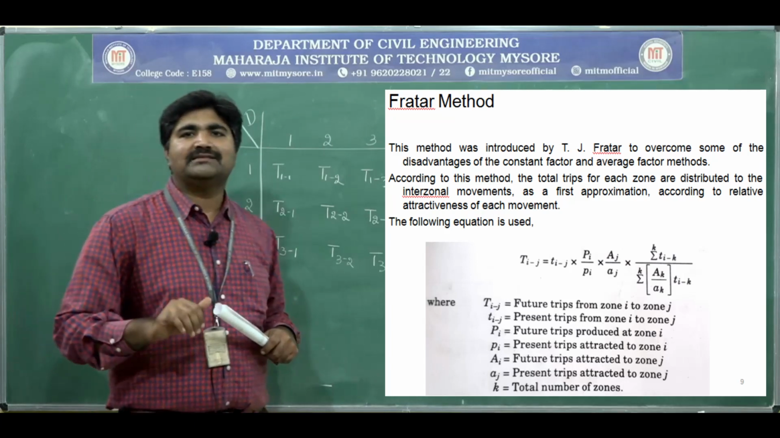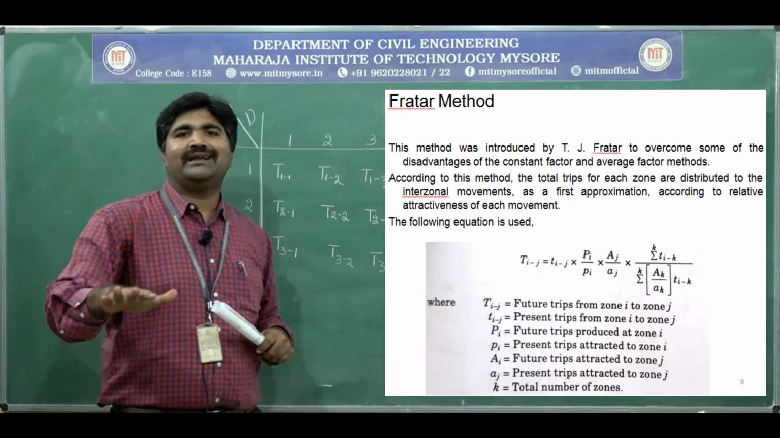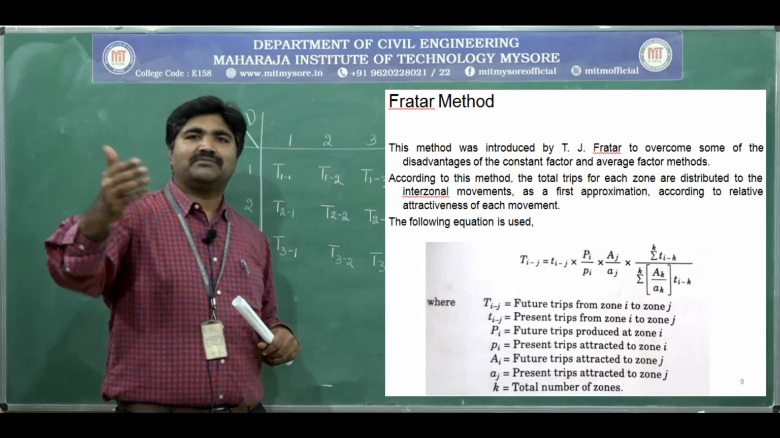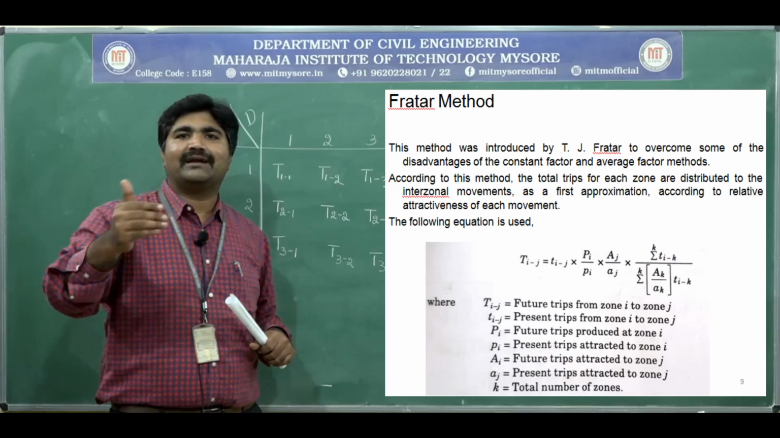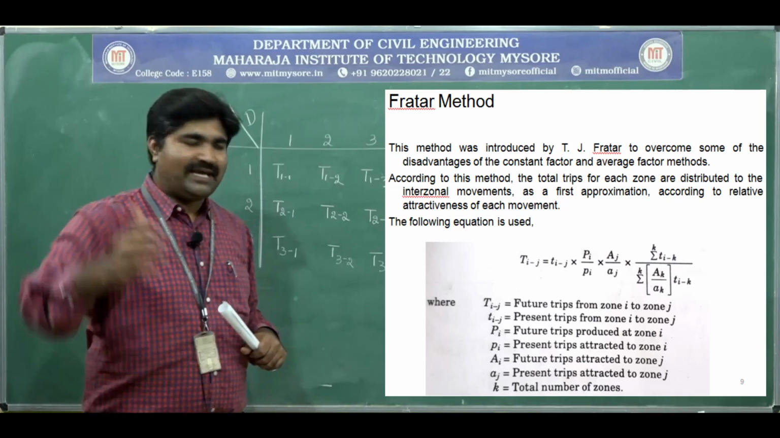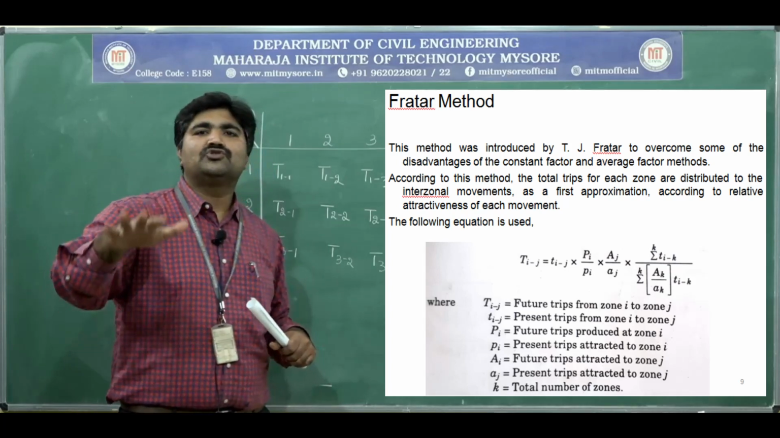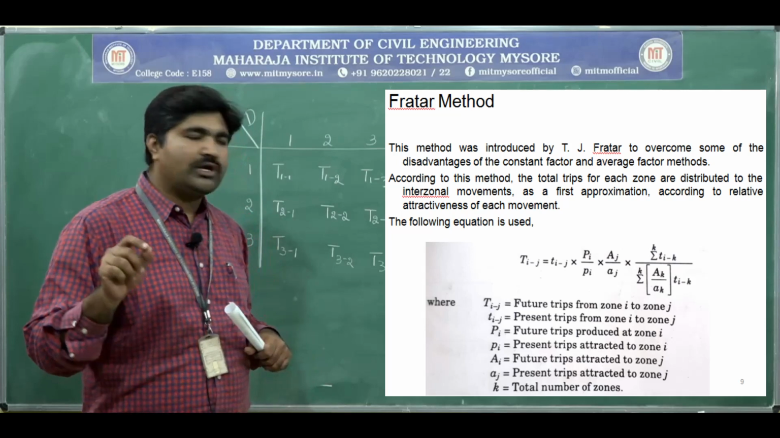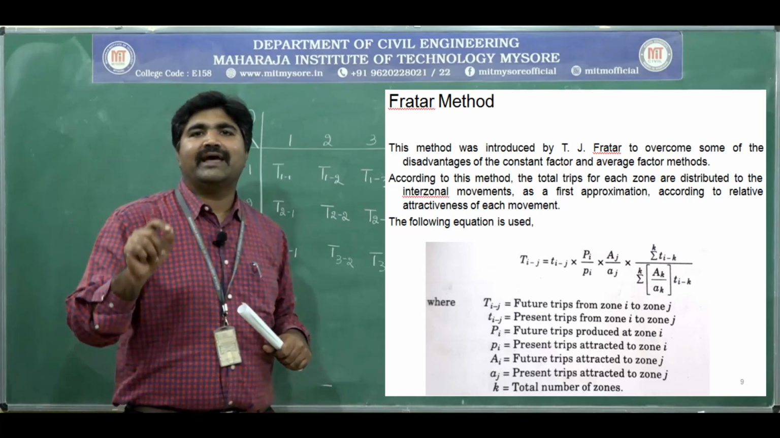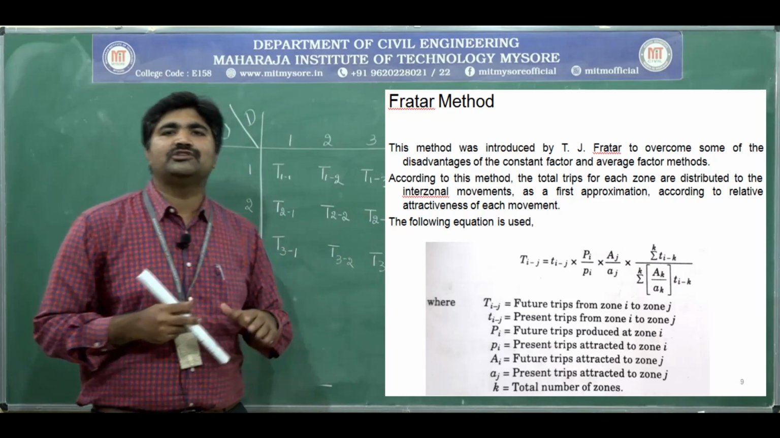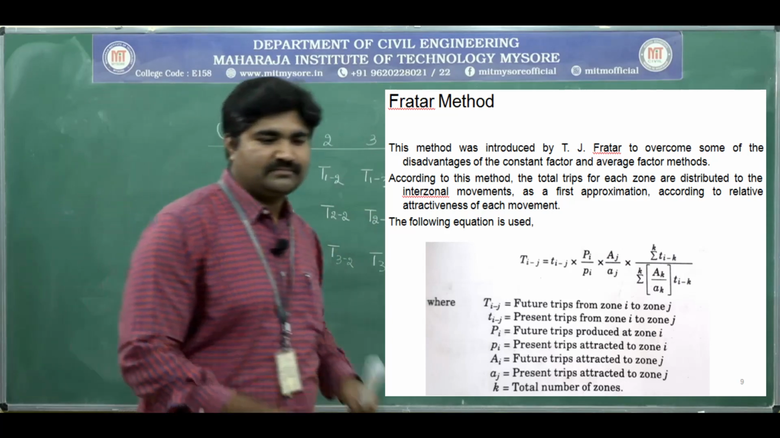Okay, capital Pi is the future number of trips which are generated in zone i, where small pi is the present number of trips generated in zone i, where capital Aj is the future number of attracted trips towards zone j. Next, small aj is the present trips attracted to zone j, where k is the total number of zones. By using this equation, we are going to distribute the trips.